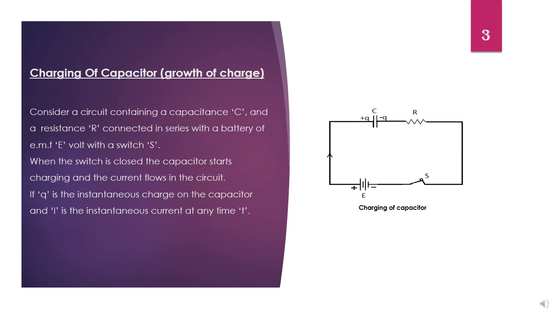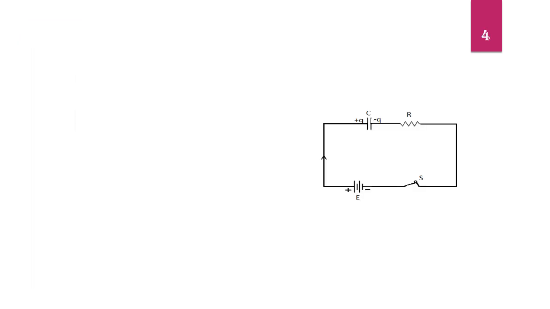If I is the instantaneous current through the circuit and Q is the instantaneous charge on the capacitor, from the circuit applying Kirchhoff voltage law, we have VR plus VC equals E, where VR is voltage drop across the resistor, VC is voltage drop across the capacitor, and E is EMF of the battery, that is applied voltage.